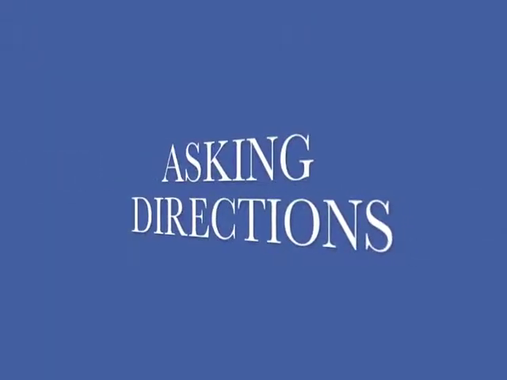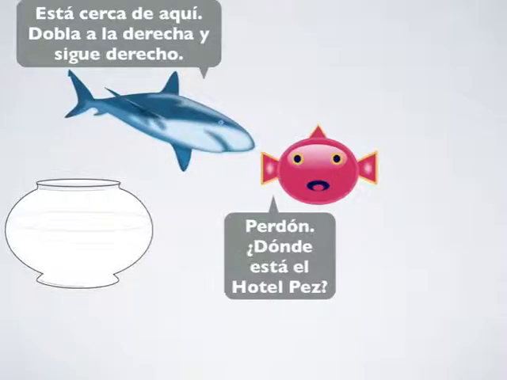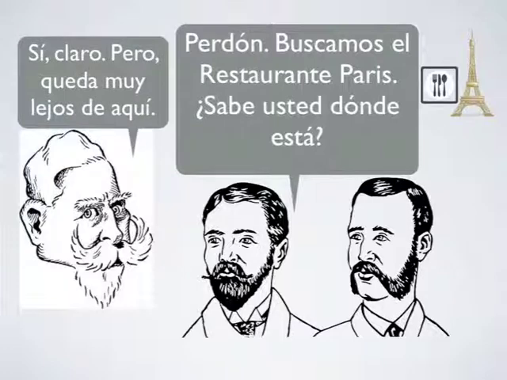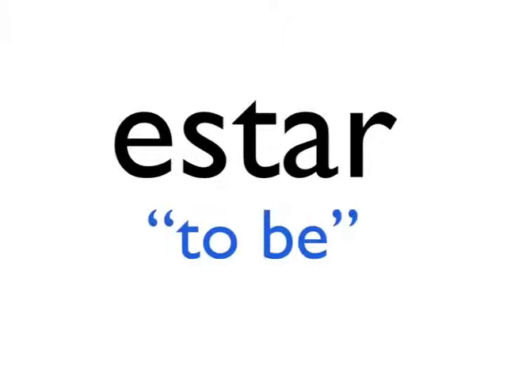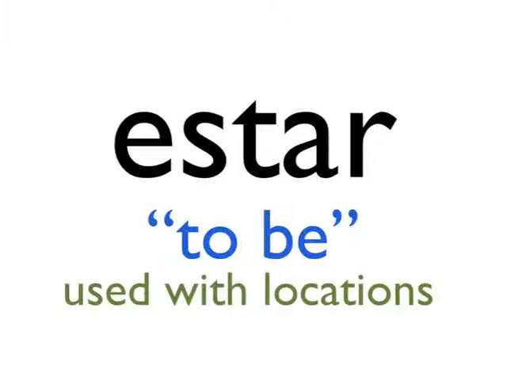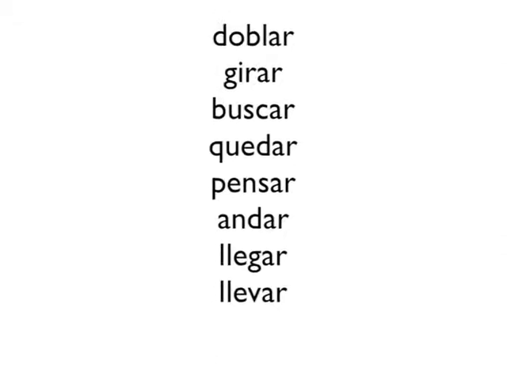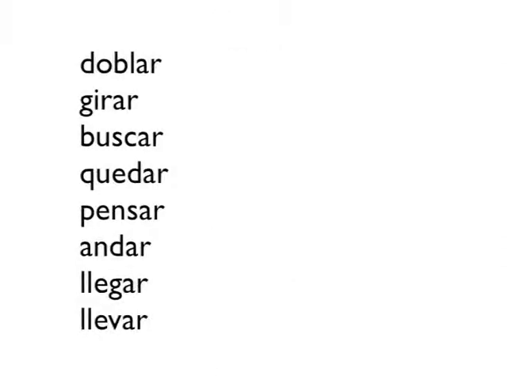Yesterday on Hey Hey Jueves, we talked a little bit about asking directions. We saw some conversations in context, and today we're going to talk more about the verbs and vocabulary we used in that lesson. So we saw the verb estar, which is one of the ways to say to be in Spanish, and it's used with locations. We also saw several AR verbs. So today we're going to talk about the conjugation of AR verbs.